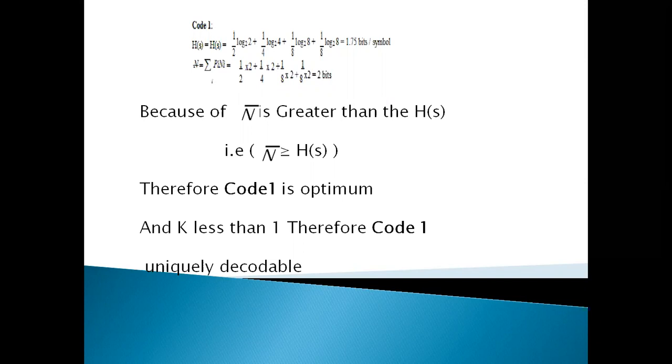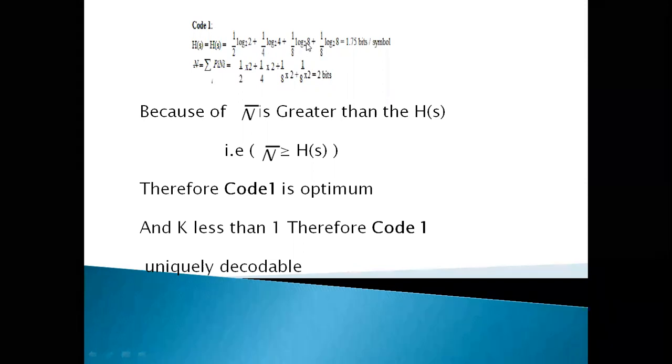So that's why H(S) is equal to 1 by 2 log 2, which is 1 by 2, plus 1 by 4 log 4, which is 2, that is again 1 by 2, plus log 8 is 3 by 8, plus 1 by 8 log 8, again 3 by 8. That means 1 by 2 plus 1 by 2 plus 3 by 8 plus 3 by 8. What is the value?